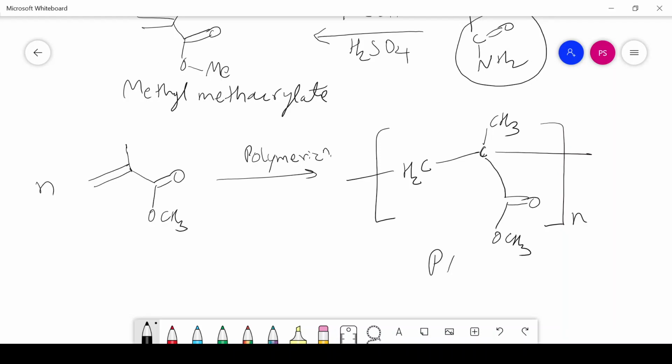This is polymethyl methacrylate. Thousands of molecules join together to form a giant molecule called polymethyl methacrylate, and this molecule is a linear molecule. Polymethyl methacrylate can be prepared through a free radical mechanism.